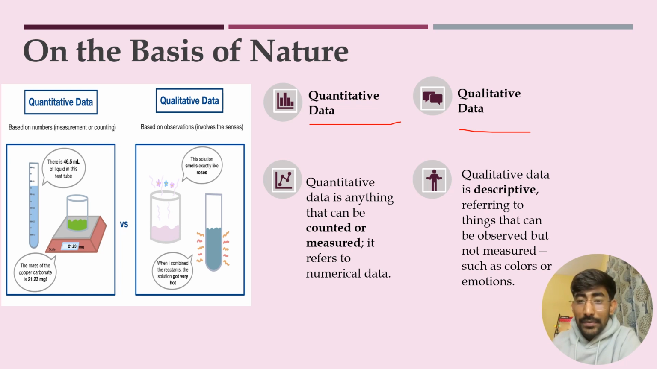Let us take an example. If I say that my height is 5 foot 9 inches, then that is quantitative data. And if I say that my skin color is brown or white or whatever it is, then that is known as qualitative data. We cannot count that, or we cannot measure that in numbers. So that is known as qualitative data. But if we can measure that particular data in terms of numbers, or we can count that data, then that is known as quantitative data.